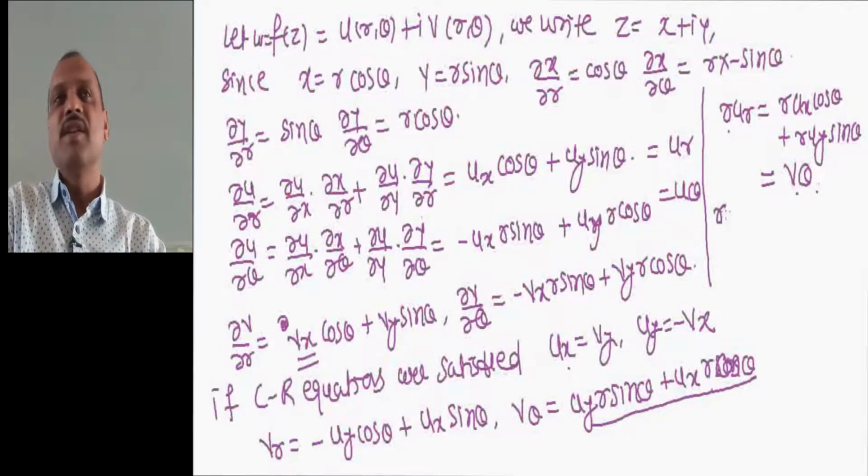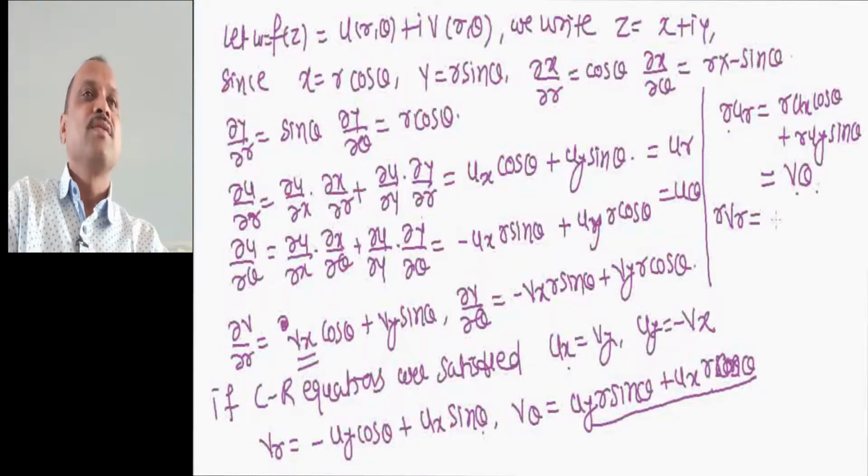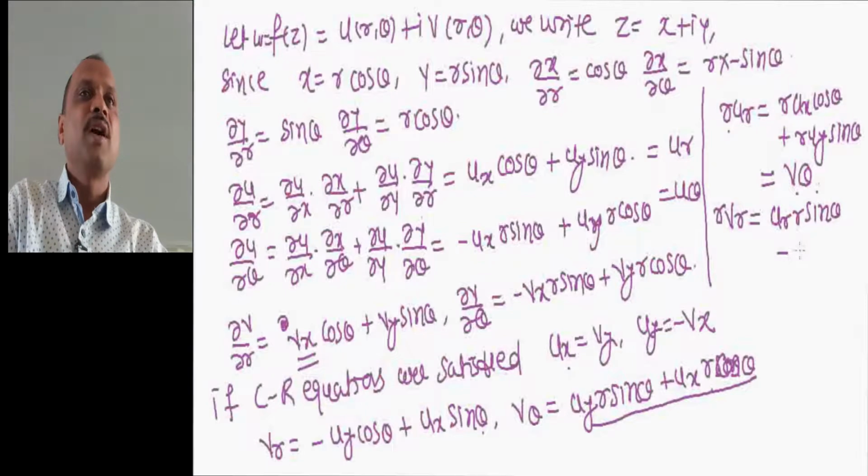Now let us calculate r into vr. This is my vr, so minus ux into r sin theta minus uy into r cos theta.